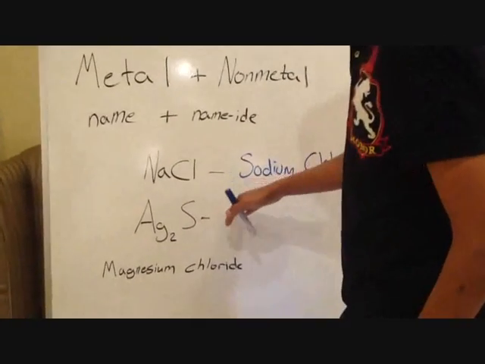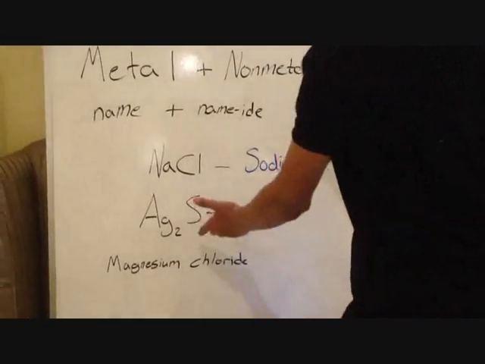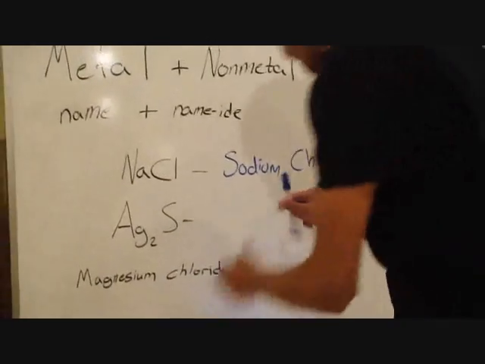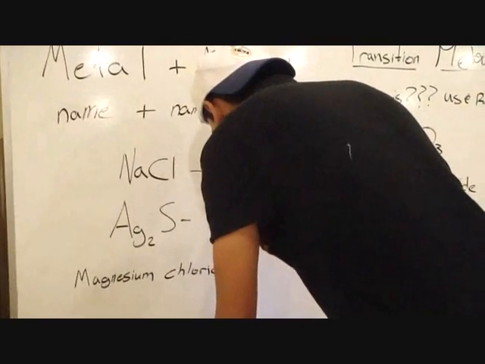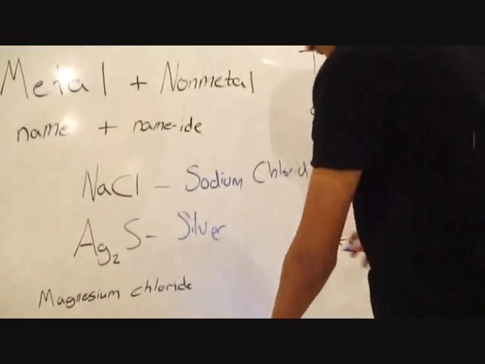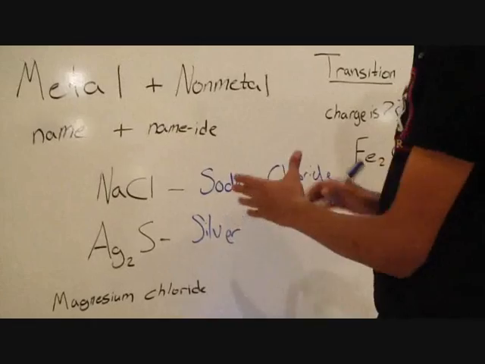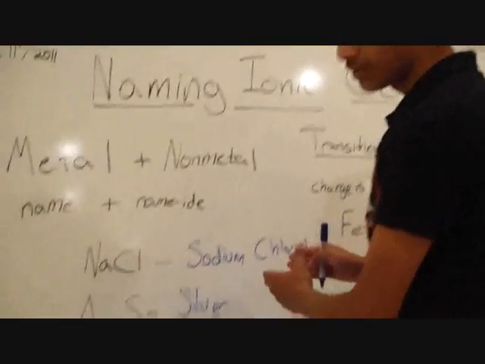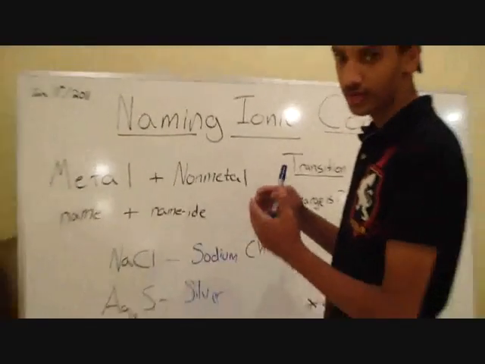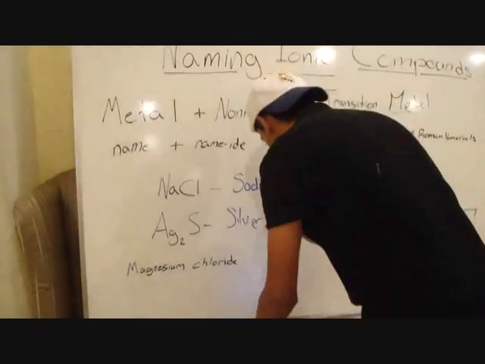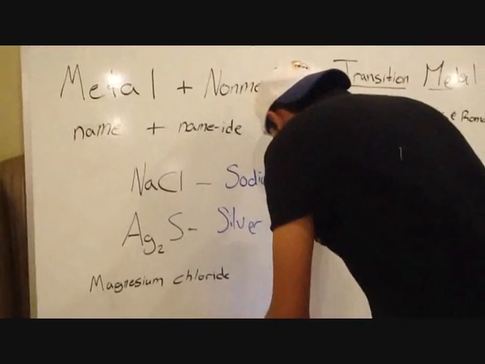Ag2S. We do the same thing as we did here. Ag, as we know, is silver, so we just write it out, silver. We don't change anything about it. But S, as we know, is sulfur. There's a common mistake where people call it sulfuride, which is incorrect. We call it sulfide.